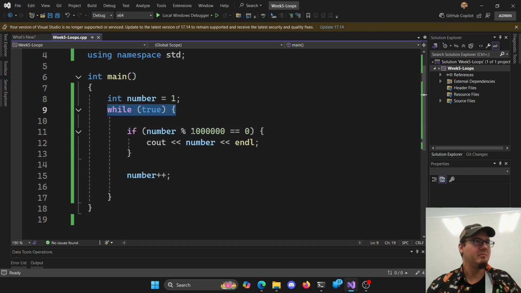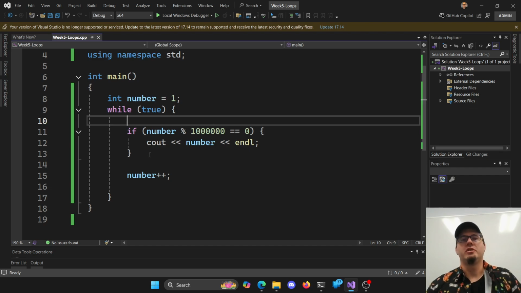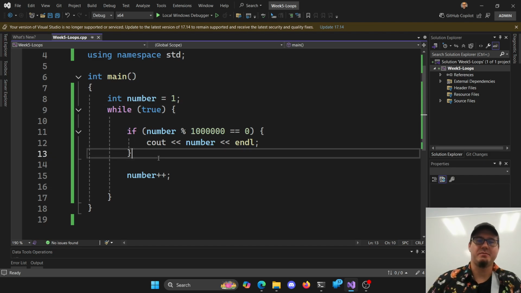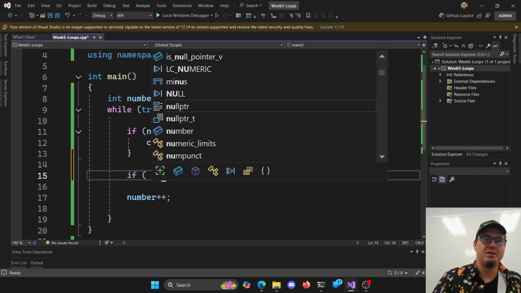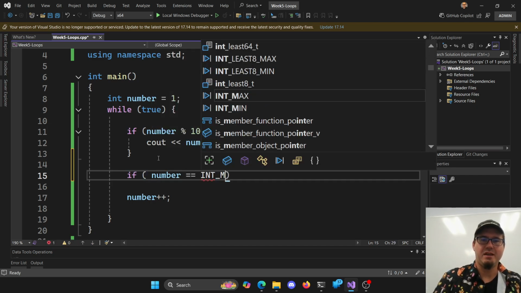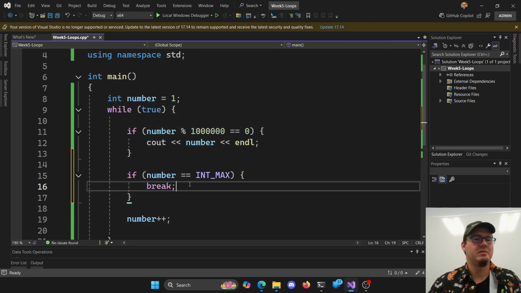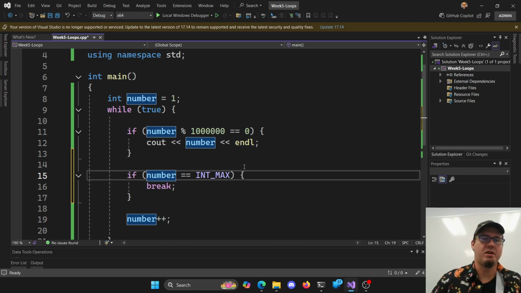But infinite loops are silly, right? No one wants an infinite loop. So what you can do is you can use a keyword here to stop your loop. And this is where I dislike them here. So we can say, hey, what if my number is equal to, is it int max? You can use this keyword called break. And what break does is it breaks the loop.